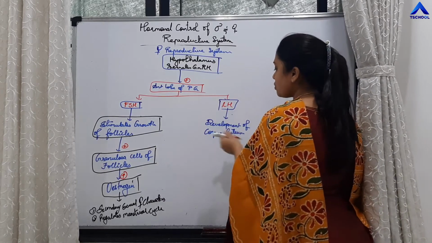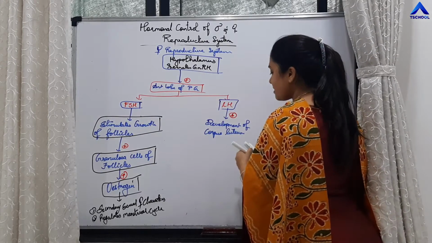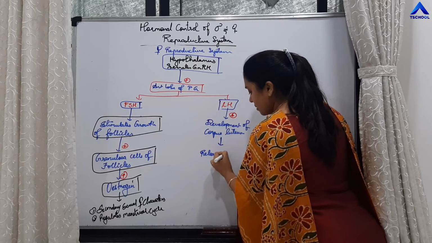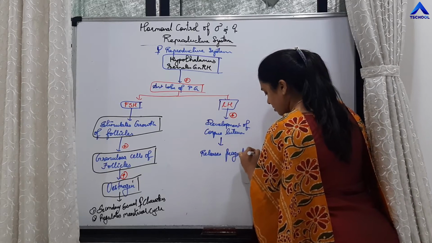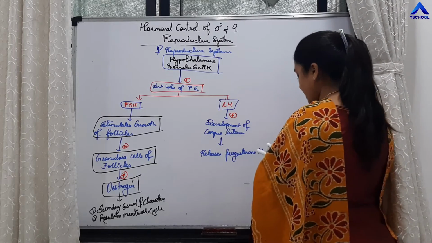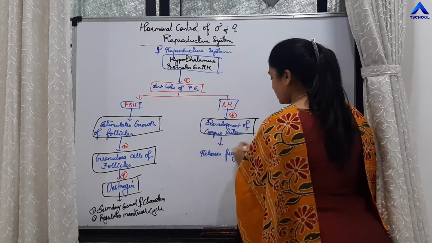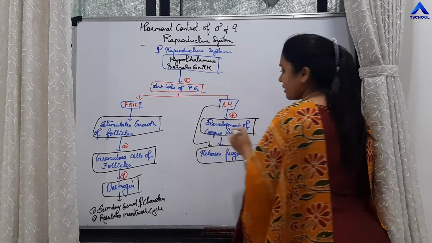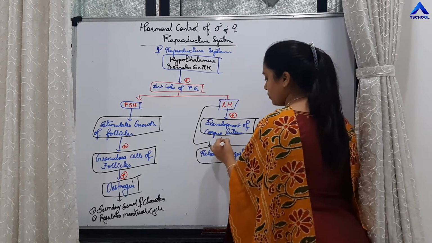This corpus luteum we know is a temporary endocrine gland, and this corpus luteum releases progesterone hormone. What is the function of progesterone hormone? Under the influence of LH, there is release of progesterone hormone.